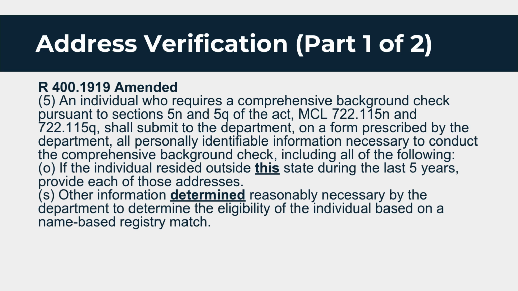O. If the individual resided outside this state during the last 5 years, provide each of those addresses. S. Other information determined reasonably necessary by the department to determine the eligibility of the individual based on a name-based registry match.